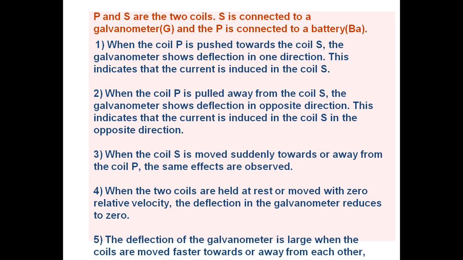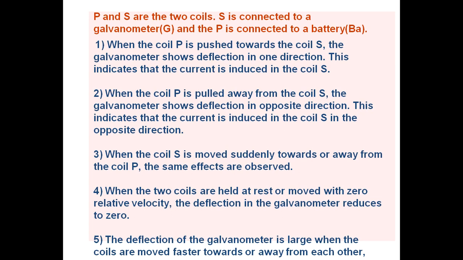When P is pulled away or moving towards, whatever deflection happens will be exactly opposite to it. When the coil S is moved suddenly towards or away from the coil P, the same effects are observed.